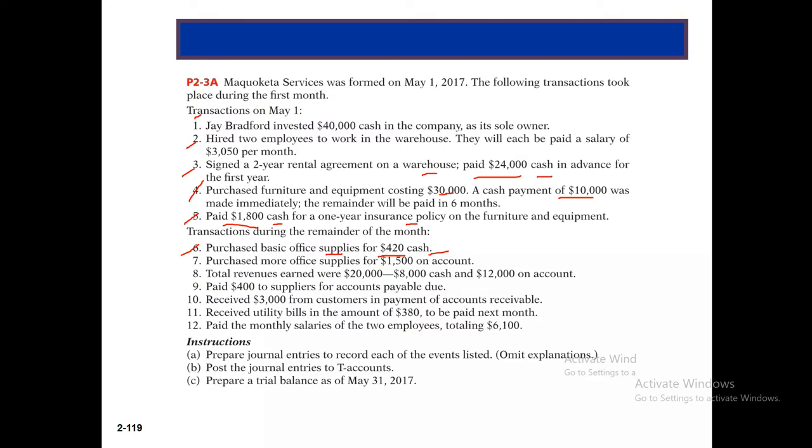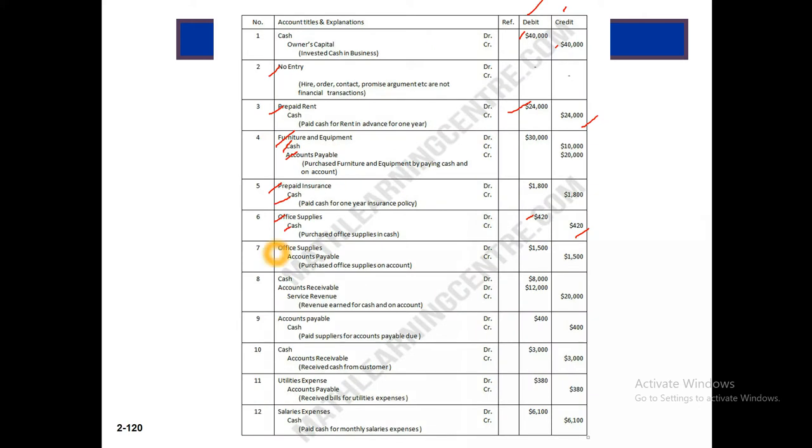Now 7, purchased more office supplies, $1,500 on account. For this, office supplies will be debit, and this is on account. That is a liability, on account or on credit. This will be accounts payable credit. So office supplies debit and accounts payable credit, this figure and this figure.